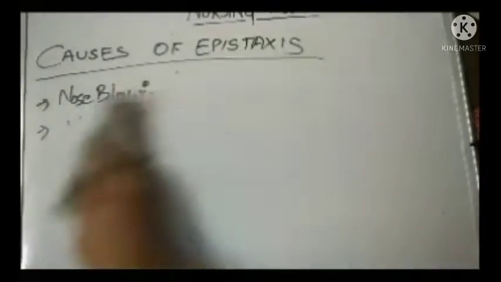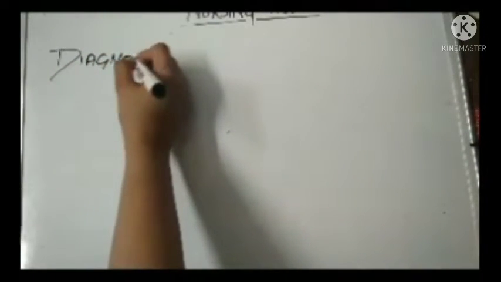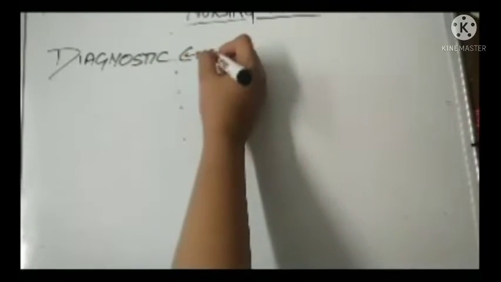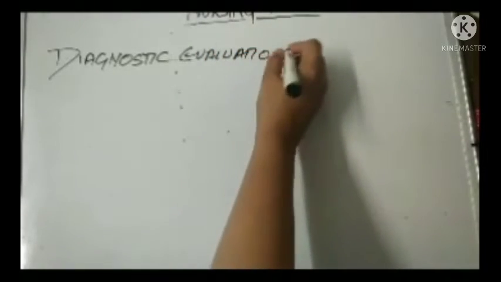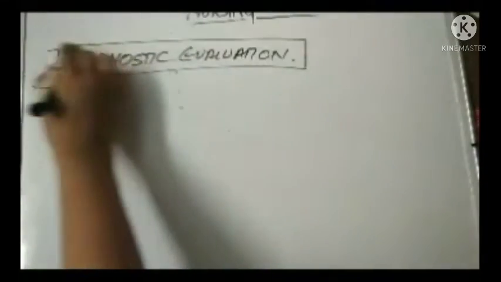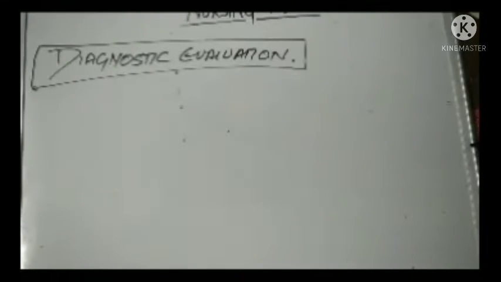How we can diagnose this particular condition. So till now we have studied the definition, the types or classification, the causes, and now we will see the diagnostic evaluation. Anywhere, any doubt, you are free to write in the comment box. I will try my level best to clear your doubt. This is the diagnostic evaluation of the epistaxis.